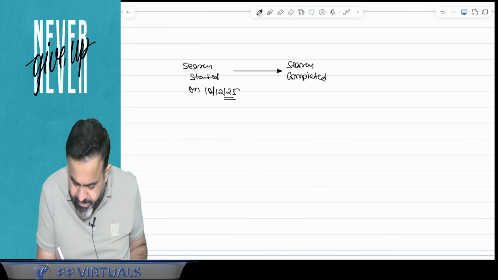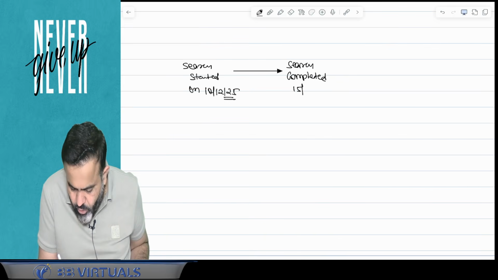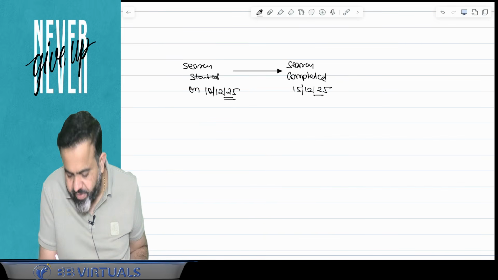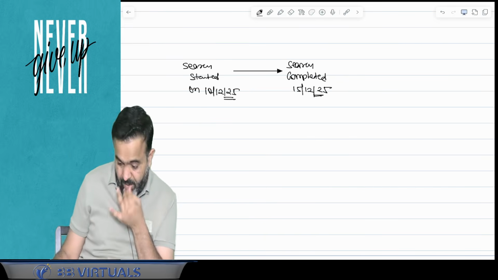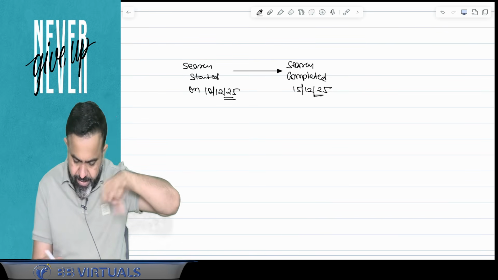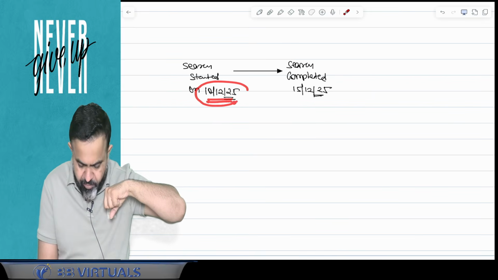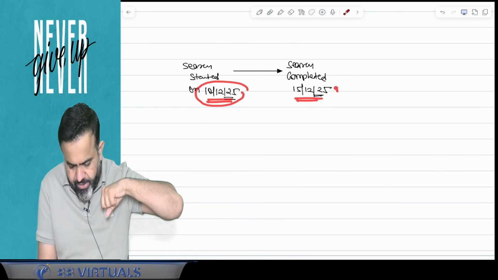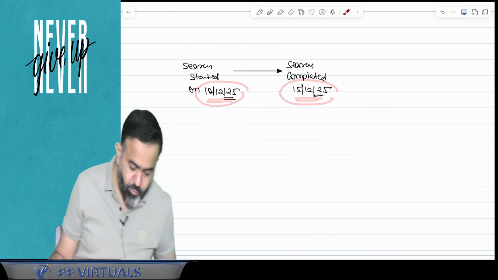So search completed on 15th of suppose December 2025. So there were 5 days of search. Now the lawmaker says that search is started on 10 December 2025 and search completed on this particular date. Then what will happen? You know that